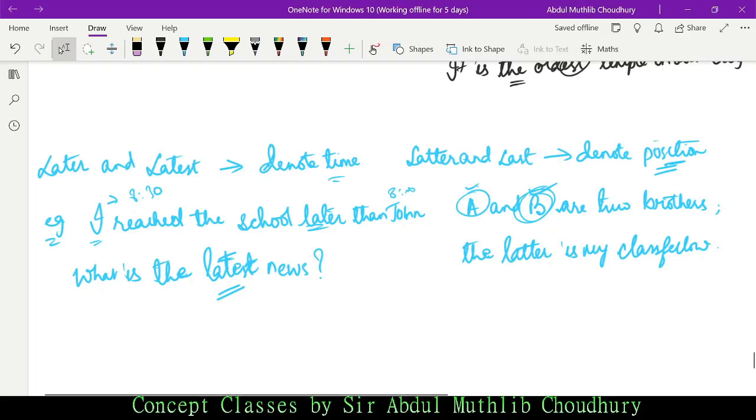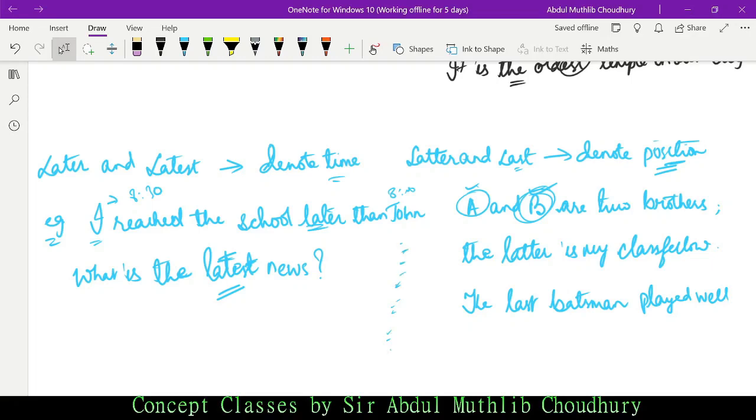Now last. How do you use last? The last batsman played very well. Now there are certain positions among all the 11 cricketers, say in a cricket match, who go onto the field.